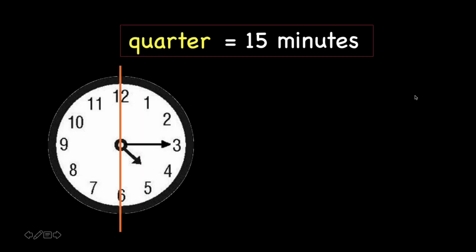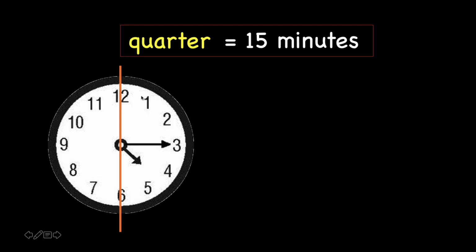Now, let's look at the long hand first. The long hand is pointing at 15 minutes, or we can also call it a quarter. What is the word that we use for the right-hand side of the clock?